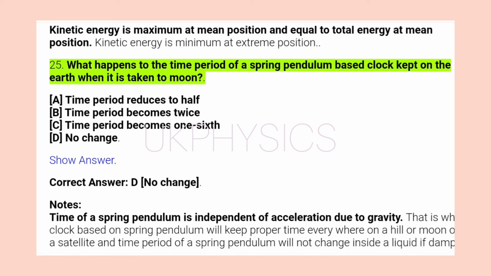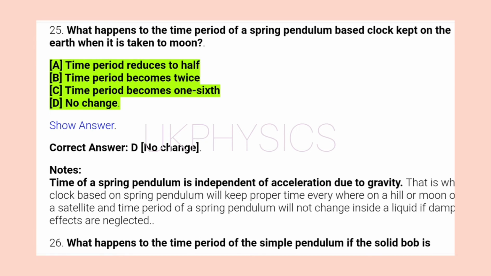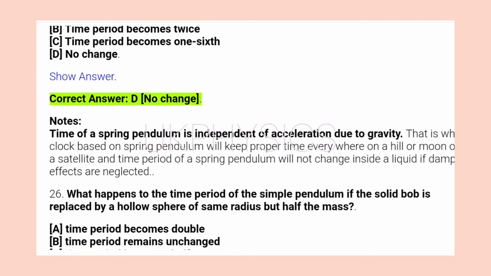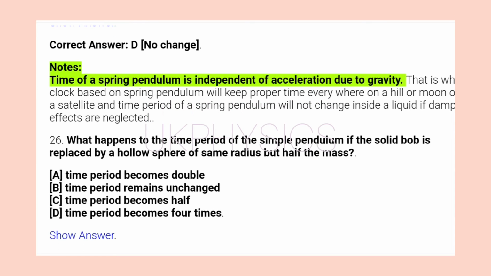25. What happens to the time period of a spring pendulum-based clock kept on the Earth when it is taken to Moon? A. Time period reduces to half. B. Time period becomes twice. C. Time period becomes 1/6. D. No change. Show answer. Correct answer D. No change. Notes: time period of a spring pendulum is independent of acceleration due to gravity.